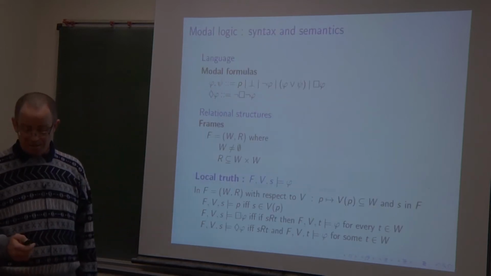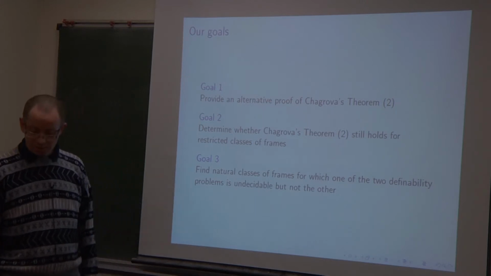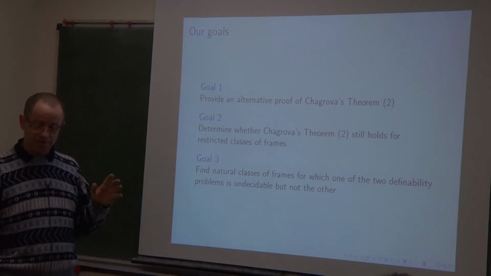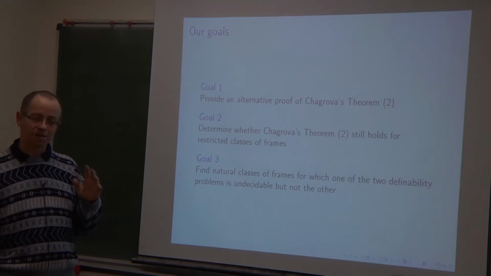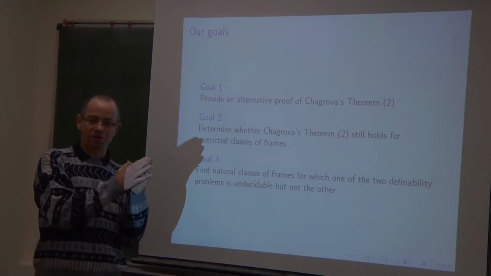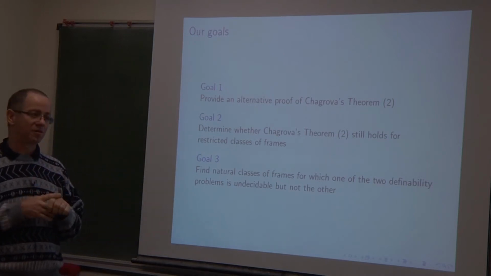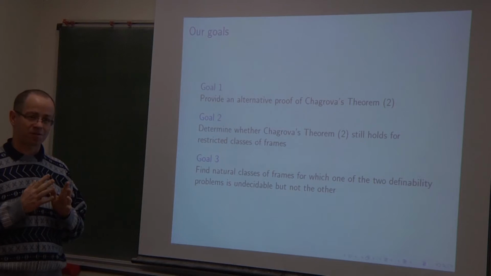So problem 2 is about modal definability of first order sentences. The Chagrova theorem number 2 is the undecidability of modal definability: given a first order sentence, does it correspond to a modal formula?